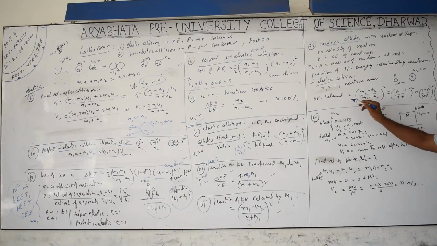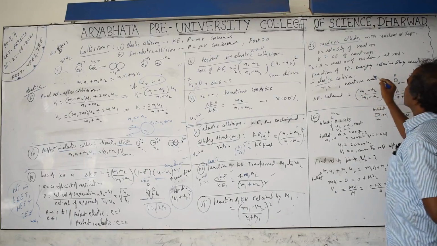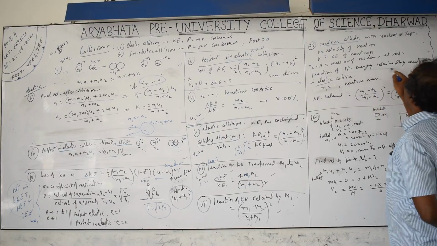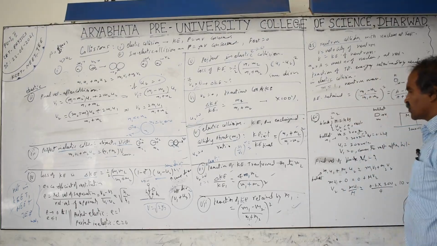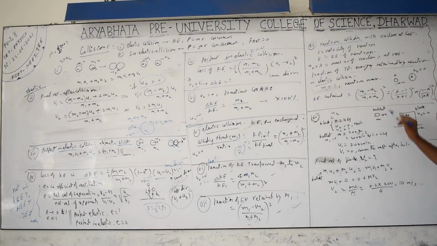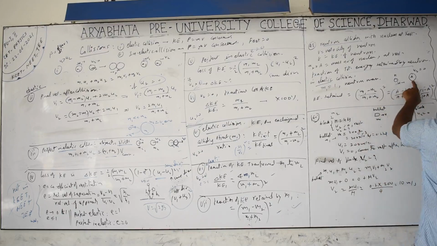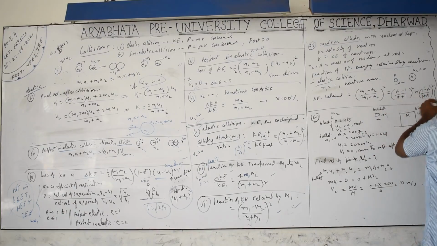So the question is, after collision with this nucleus, what fraction of the total energy is retained by the body? The formula for the fraction of energy retained is m1 minus m2 by m1 plus m2 whole square. m1 is the neutron mass, which is equal to 1, and the mass of the nucleus is equal to A. So 1 minus A by 1 plus A, which can also be written as A minus 1 by A plus 1, because the square is there. Since it is a whole square, 1 minus A and A minus 1 give the same result.